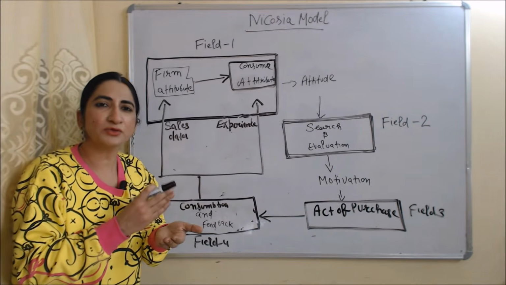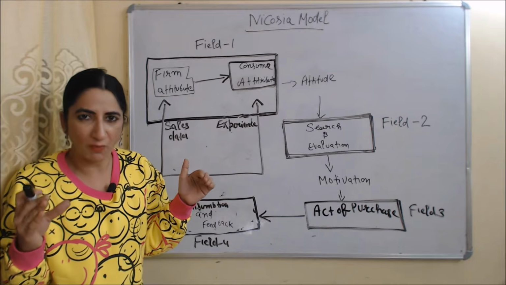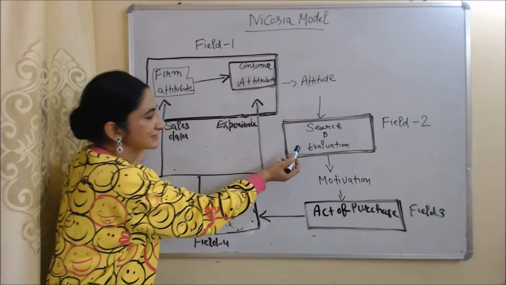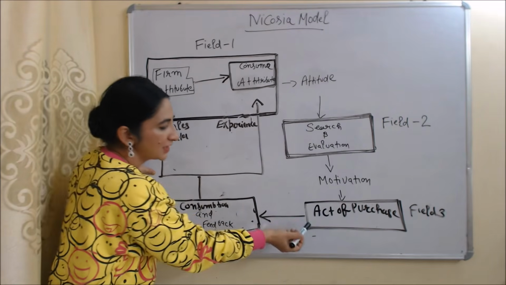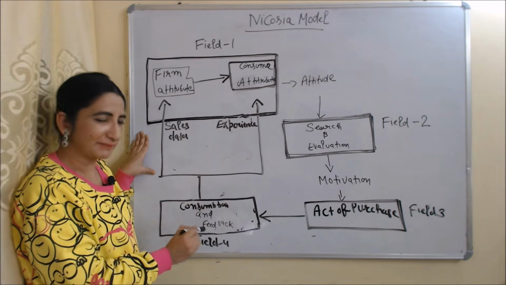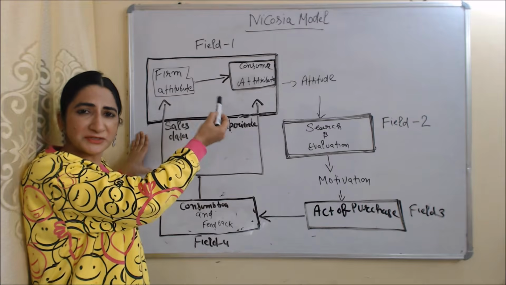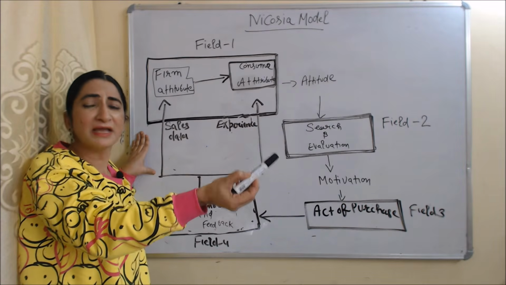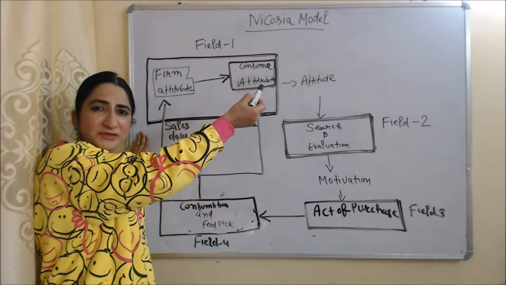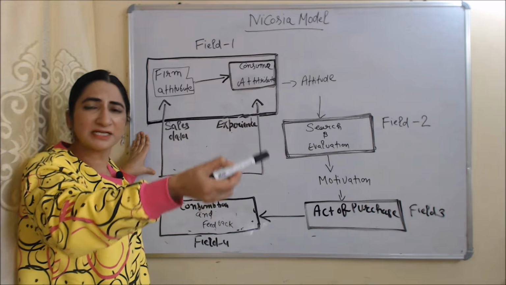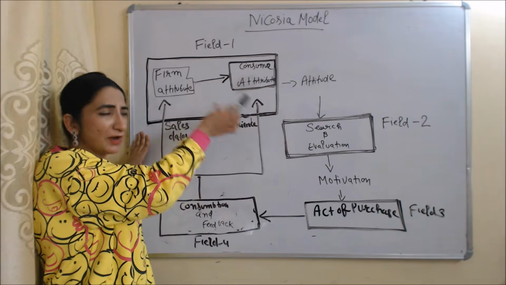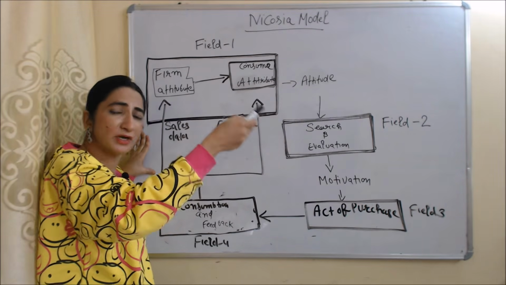In this diagram, you can see four fields of Nicosia model. First field is firm attribute and consumer attribute. Second field is search and evaluation. Third field is act of purchase and fourth field is consumption and feedback. In first field, firm attribute means marketing strategies of firm, for example, advertisement, quality of firm product, etc. And consumer attribute means personality, perception and experiences of consumer. And based on his experience plus marketing strategies of firm, consumer will develop one attitude for company product.